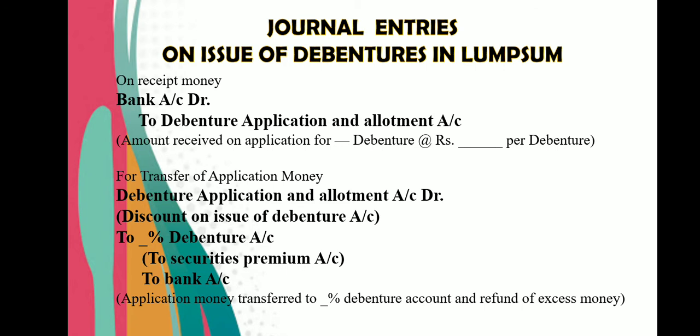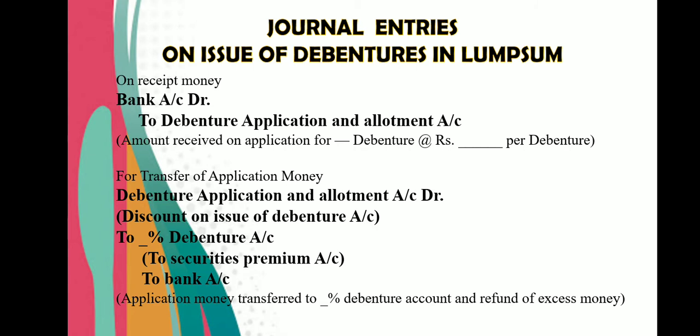If the debentures are not issued at discount or premium, that means they are issued at par, then your simple entry would be debenture application and allotment account debit to so and so percentage debenture account. But if they are issued at discount, then discount you will debit. But if they are issued at premium, then securities premium reserve account will be credited.